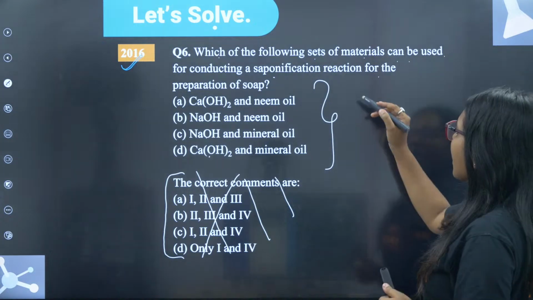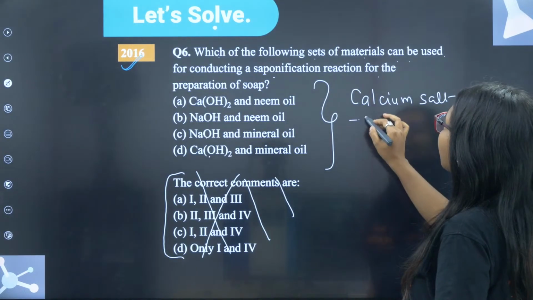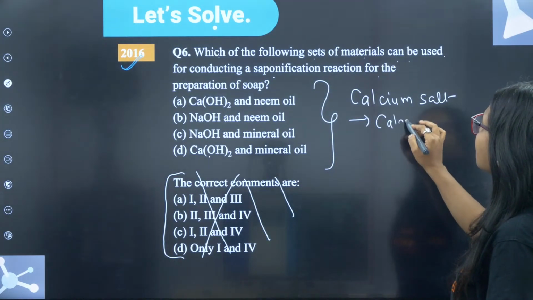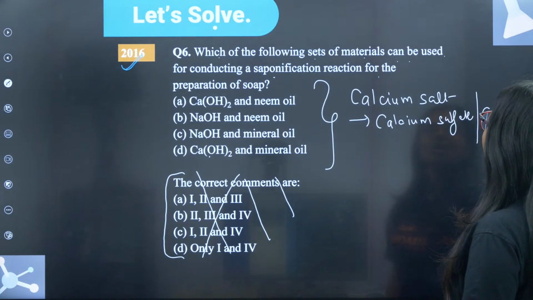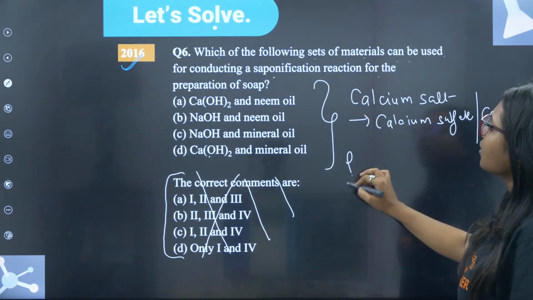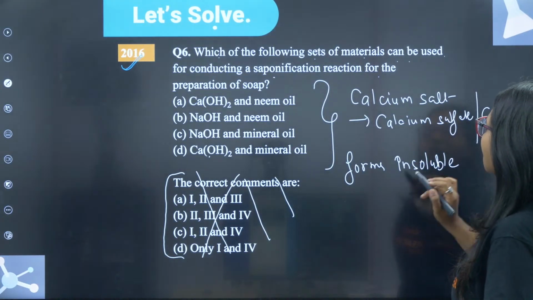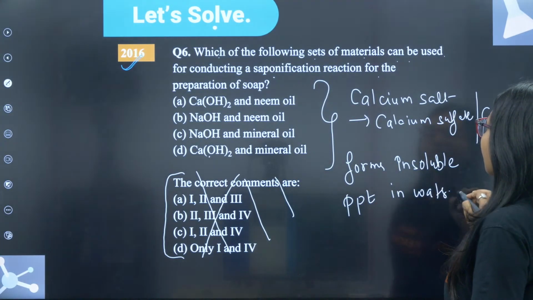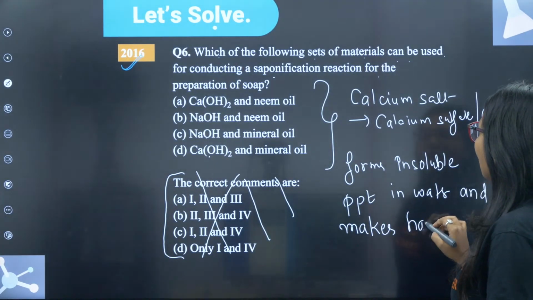Calcium salt means calcium sulfate, calcium carbonate, bicarbonates, chlorides. Calcium salt forms an insoluble precipitate in water, which does not dissolve, and makes hard water.